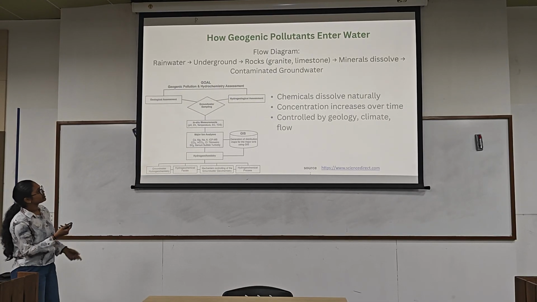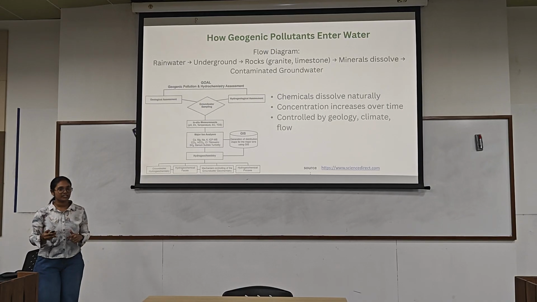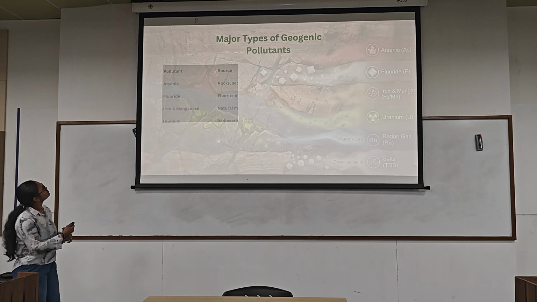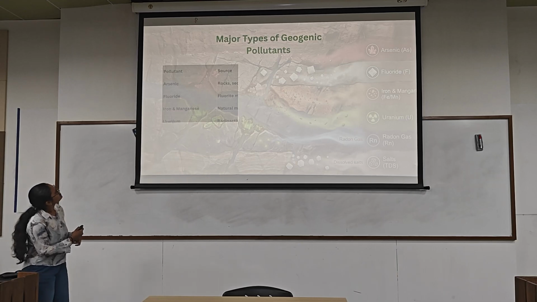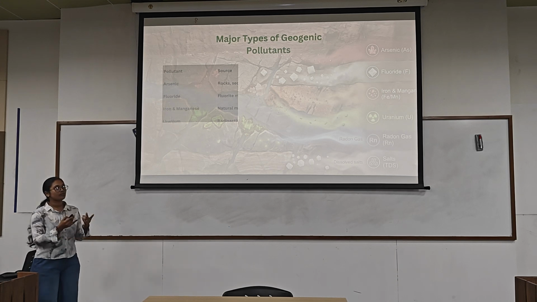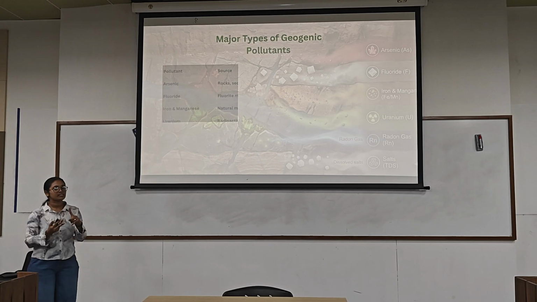These chemicals occur naturally and their concentration increases over time, and they also depend on the geological conditions, oxygen level and climate. This table tells us what pollutant is present here, what the source of each is, and what diseases they cause.